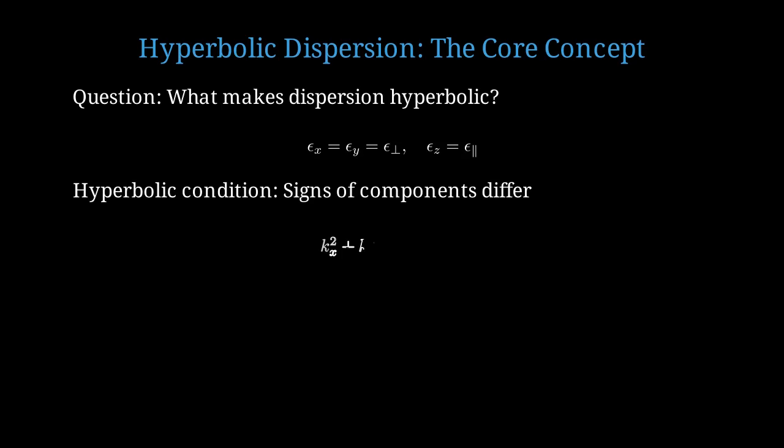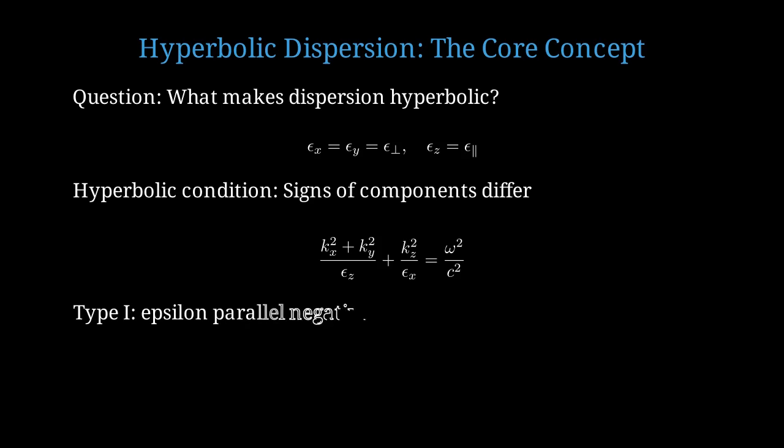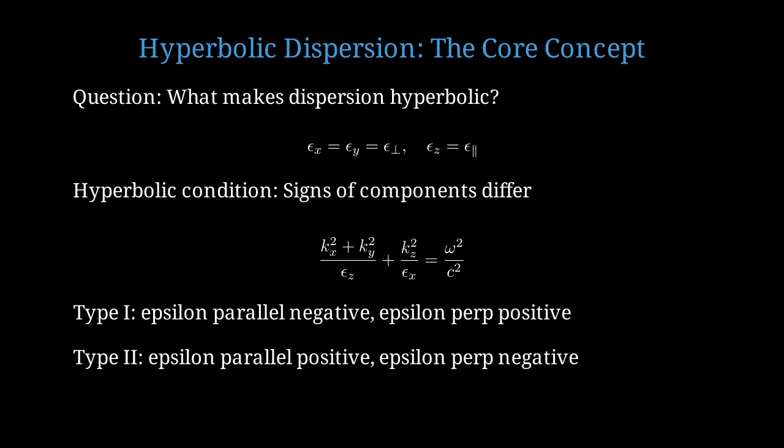This is the key. The dispersion relation is kx squared plus ky squared over epsilon z plus kz squared over epsilon x equals omega squared over c squared. When epsilon z and epsilon x have opposite signs, this becomes a hyperbola rather than an ellipse. There are two types. Type 1 hyperbolic metamaterials have epsilon parallel negative and epsilon perpendicular positive. The hyperboloid opens along the optical axis. Type 2 hyperbolic metamaterials have epsilon parallel positive and epsilon perpendicular negative. The hyperboloid opens in the transverse plane.